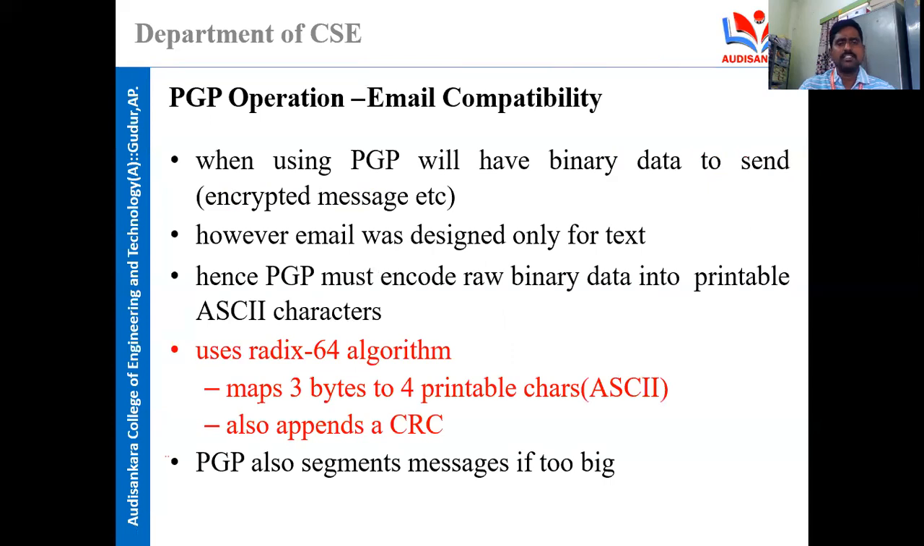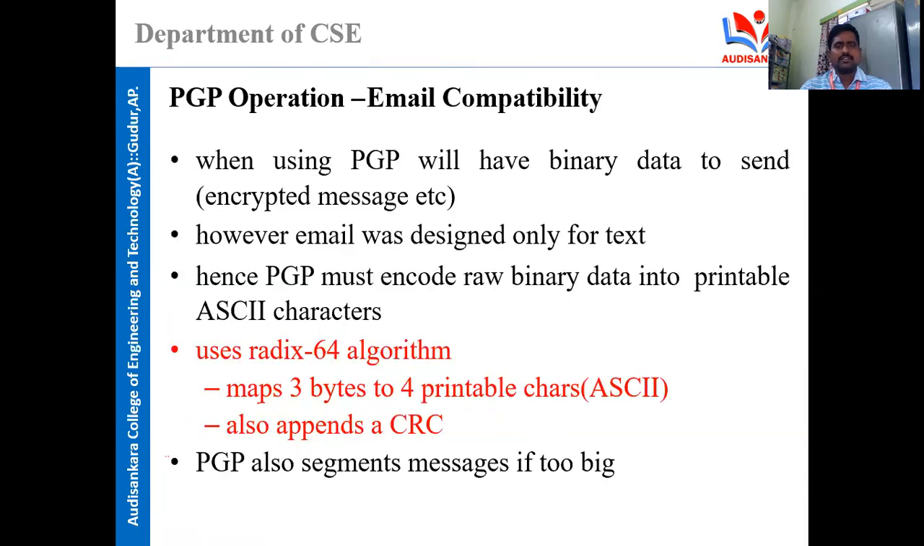So when you are using PGP, it will have binary data to send. Email was designed only for text messages. So PGP must encode the raw binary data into printable ASCII characters, so that it is a human readable format, which uses the Radix 64 algorithm. It maps 3 bytes to 4 printable characters. Also, it appends a CRC. It segments the message if it is too big. So, if the message is too big, it will divide it into segments. That is also done in email.